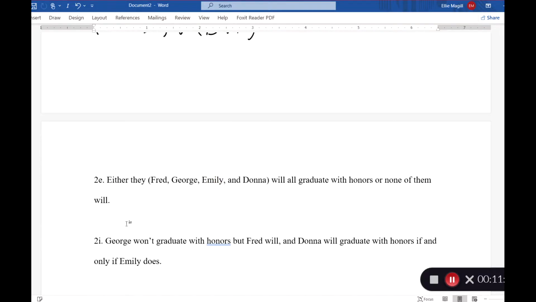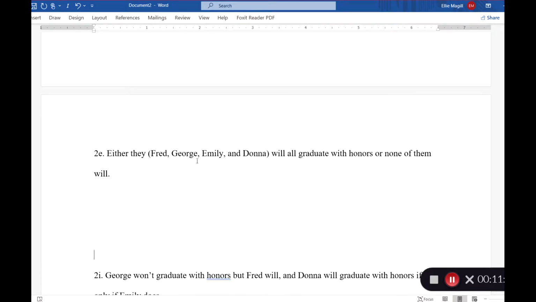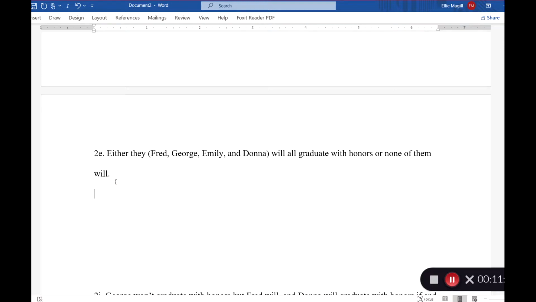So this is probably the longest one to try to do here. Either Fred, George, Emily, and Donna will all graduate with honors, or none of them will. So there are a couple of ways we can symbolize this, and we can interpret this. This is similar to the other problems we've looked at. So let's start with our paraphrase. We know that our main connective is going to be this or, right? So either they all will, and that's going to be conjunctions, or none of them will.